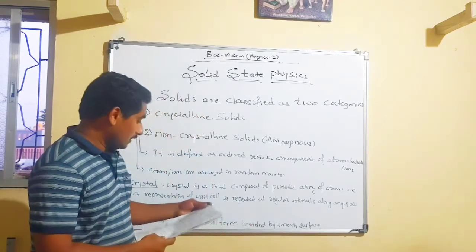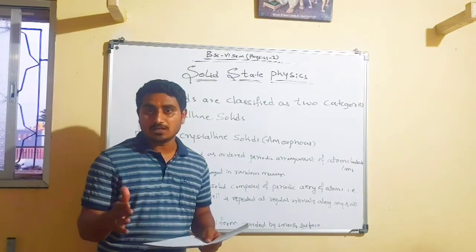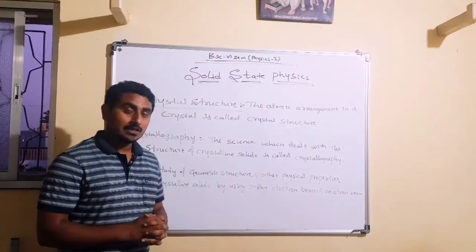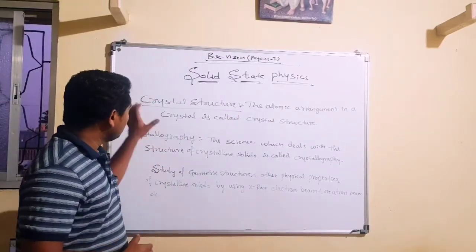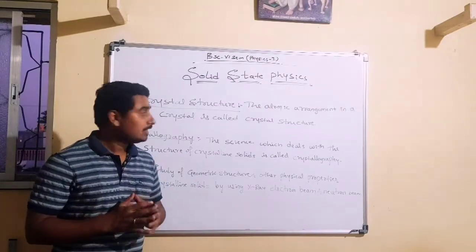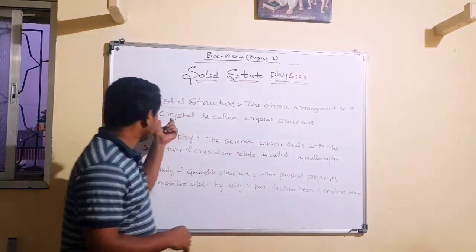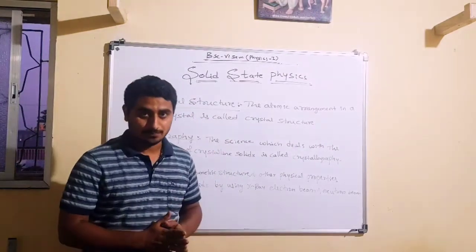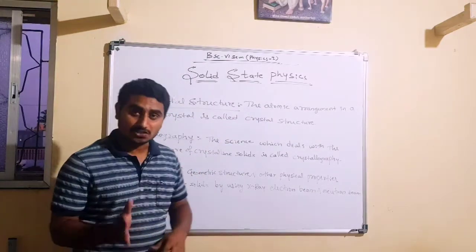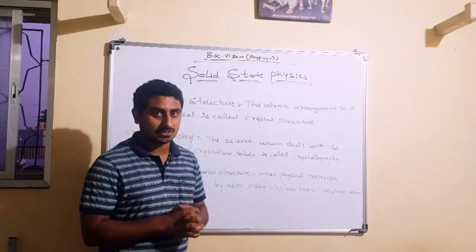The next one is the crystal structure. We'll discuss what a crystal structure is. The atomic arrangement in the crystal is called the crystal structure. We will discuss later on about the crystal structure in more detail.